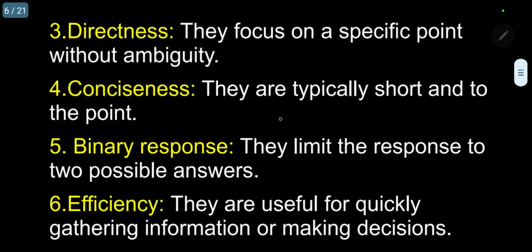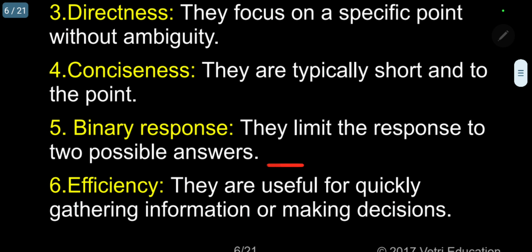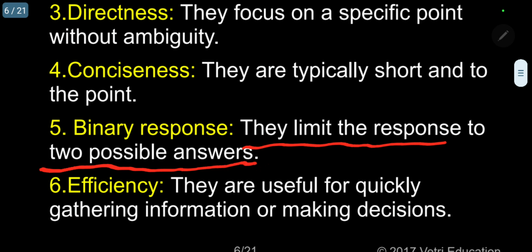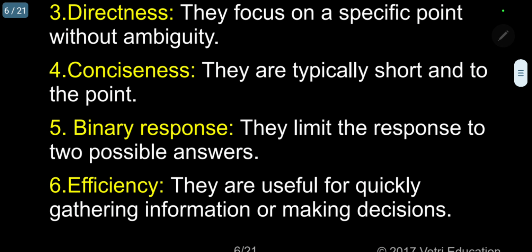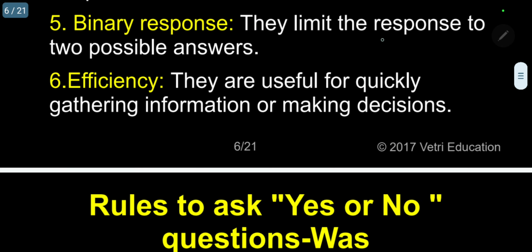And 5, binary response. They limit the response to 2 possible answers. One answer is yes, the other answer is no. Lastly, efficiency. What is efficiency? They are useful for quickly gathering information or making decisions.